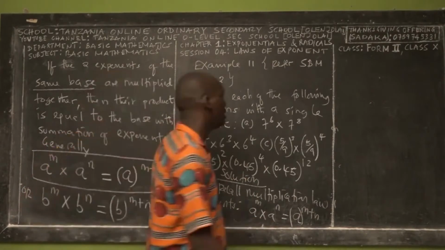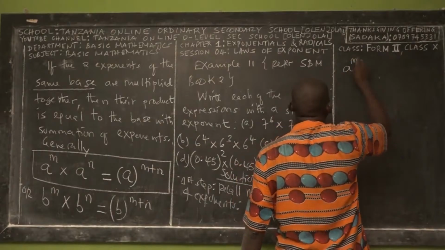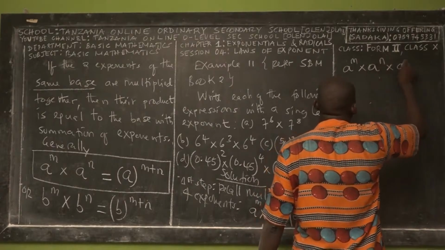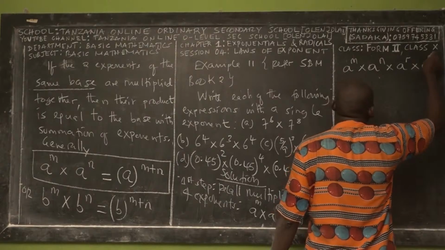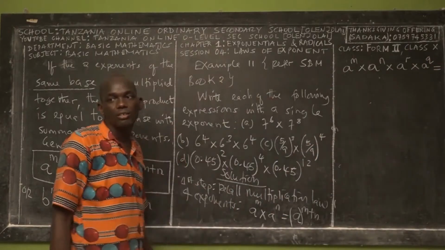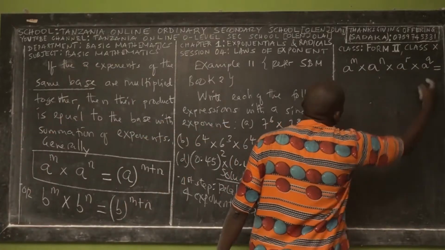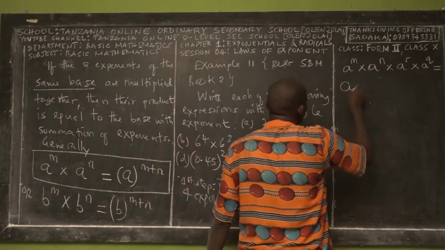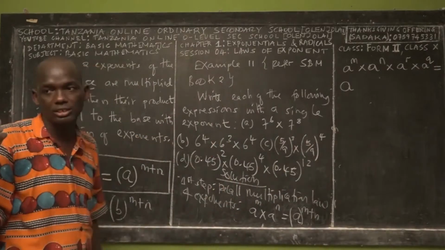Similarly, we can extend this law to a power m times a power n times a power r times a power q. How many exponents do you have there? Four exponents: first, second, third, fourth. The same law is applicable because all of the four exponents have the same base.